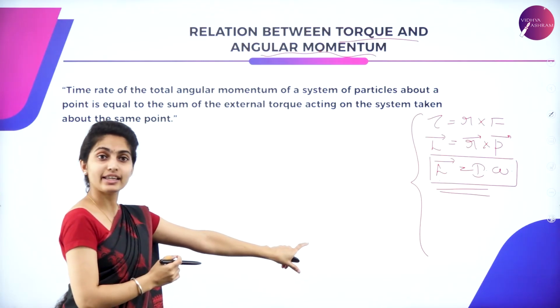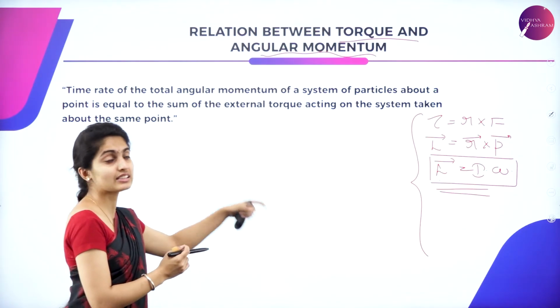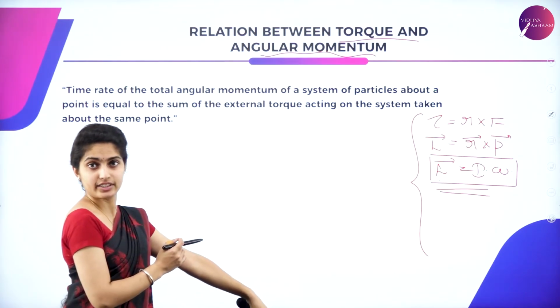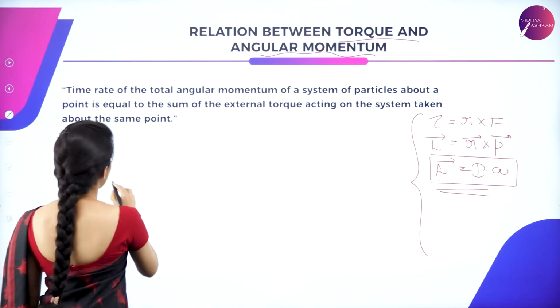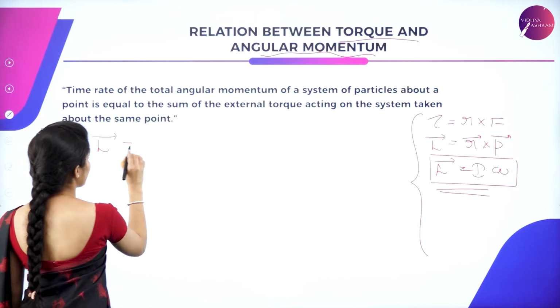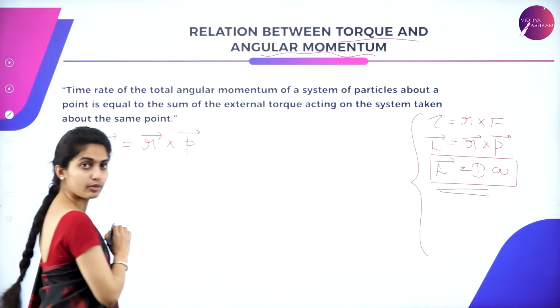Reading the equation and then equating it to the statement is much easier than reading the statement and getting the equation. So we will have to consider L is equal to vector r into vector p.